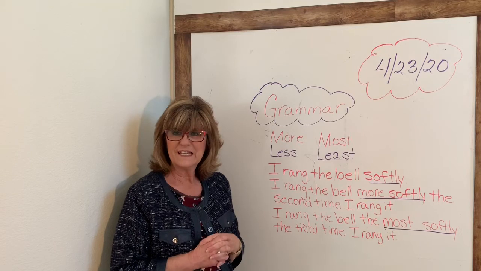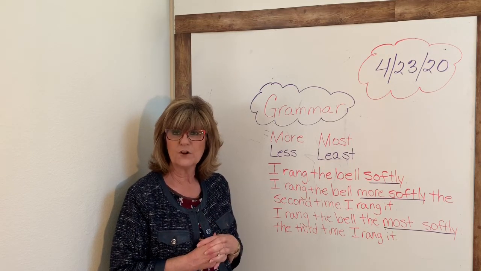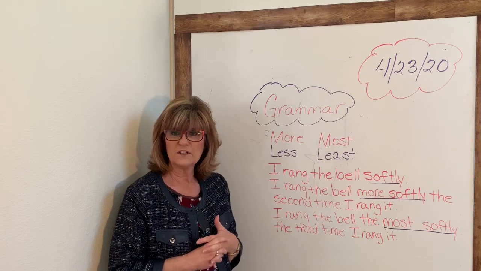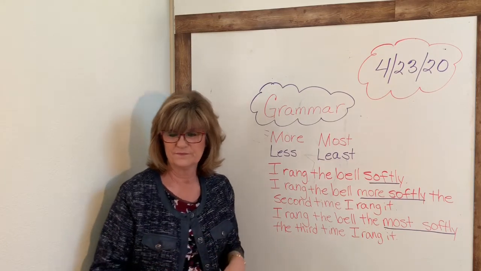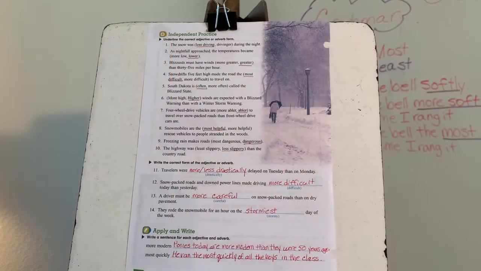All right, now we're going to take a look at the workbook page that you did yesterday, page 242, and then I'll explain the worksheet that you'll be doing today. The first part, you were supposed to underline the correct adjective or adverb form.